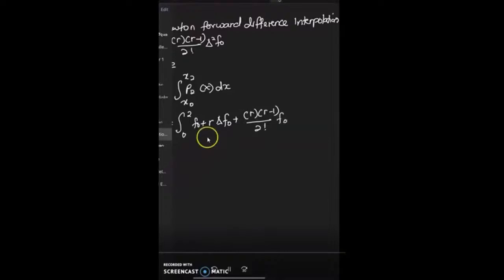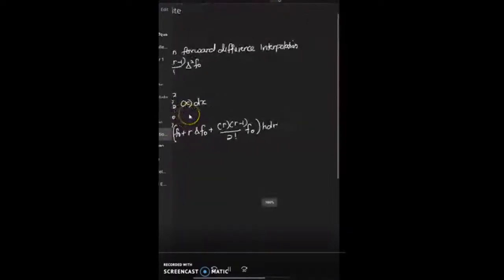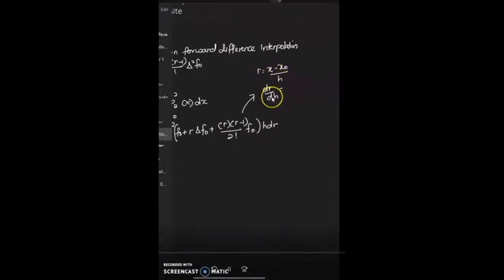So in this case, we do the integral with respect to r. What is dx? It is h dr. We remember already. We know that r equals x minus x naught divided by h. We take the first derivative dr over dx, and you will get 1 over h, because you derive with respect to x.